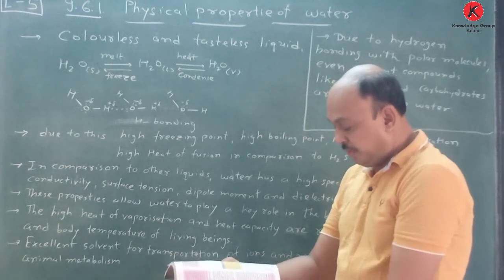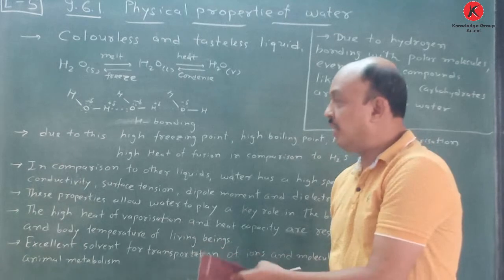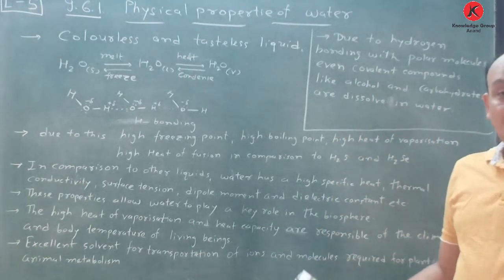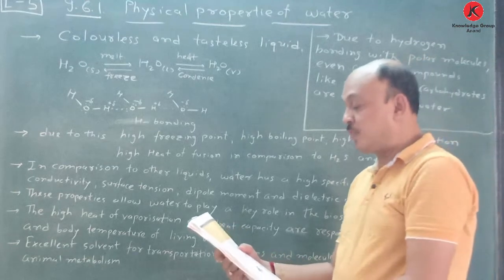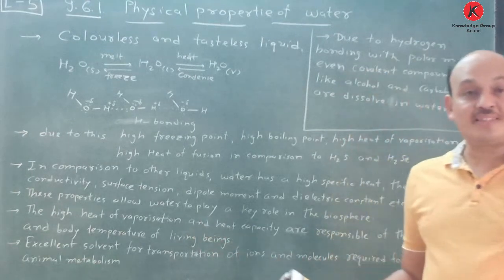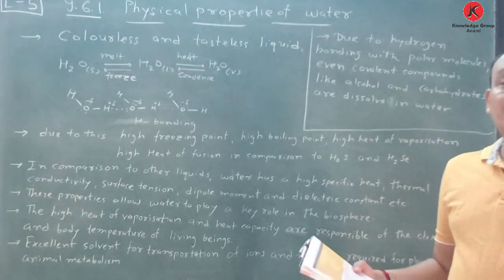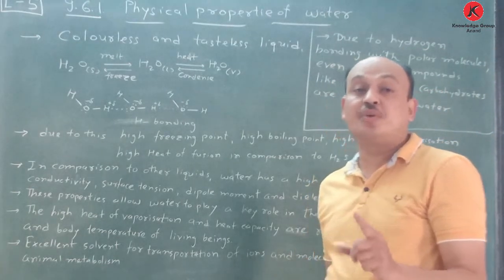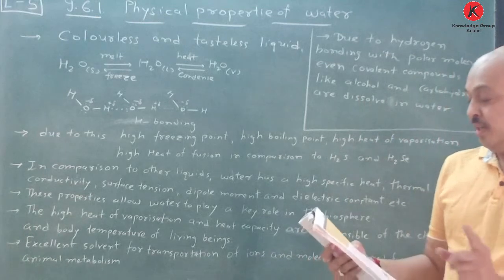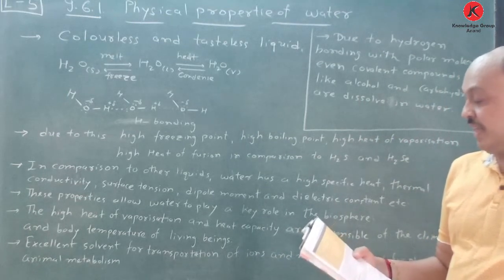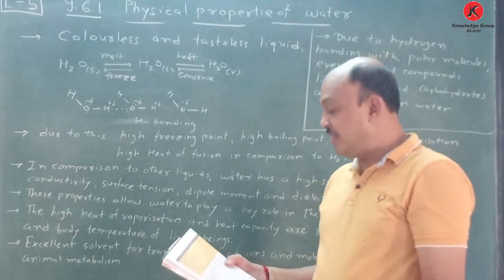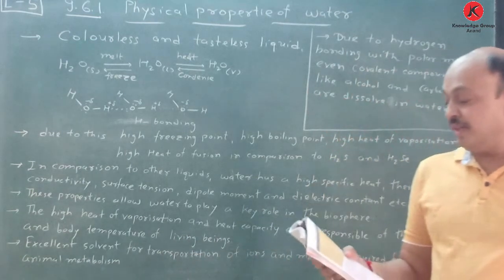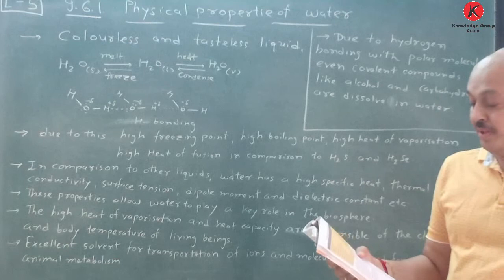Here one tabular form is given, which I am not drawing here, about the physical properties of water and D2O. Just open your textbook and read it. Molecular mass is 18, but for D2O, the formula of water is H2O, while heavy water is D2O because deuterium is there. Deutero water. Melting point of water is 273, D2O 276.8. Boiling point 373.0 and here 374.4.